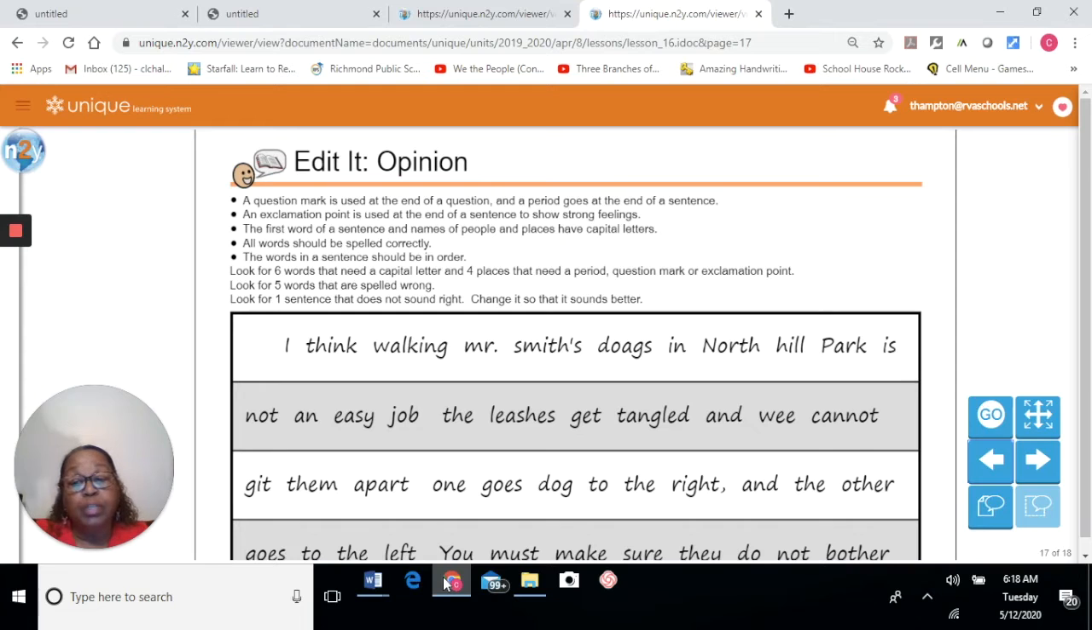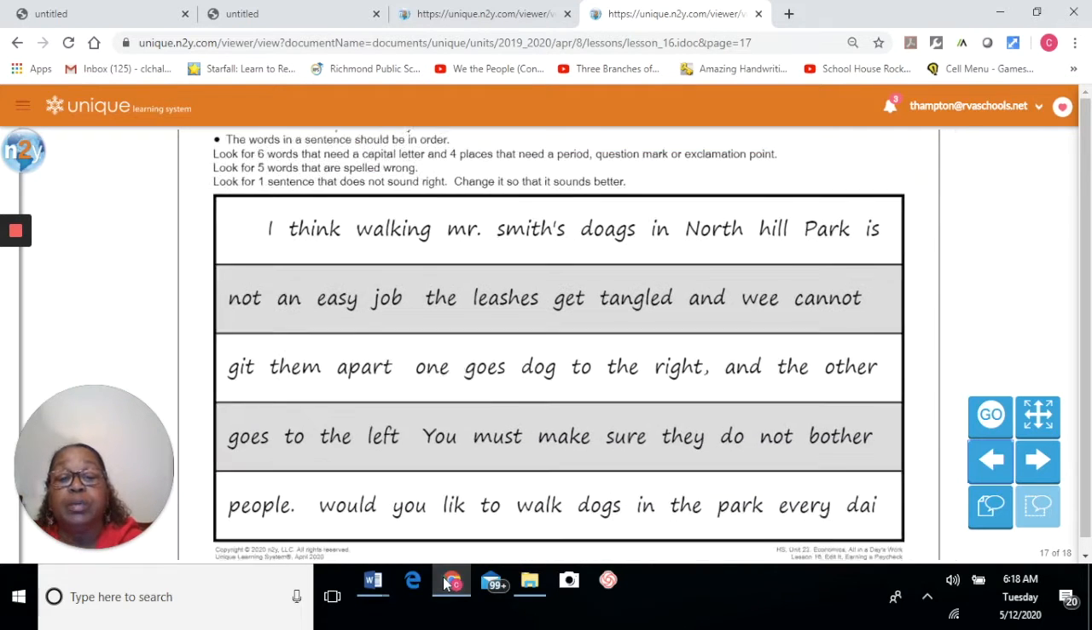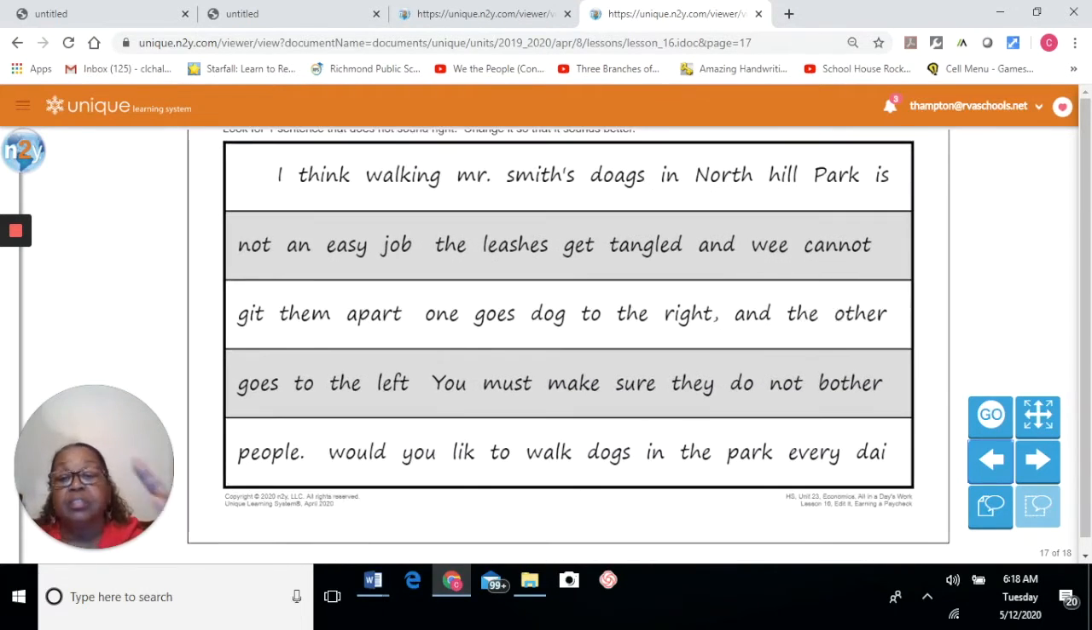And we want to make sure that we spell all of our words correctly and that the words in the sentence are in an order that makes sense. A sentence has to make sense. So if the words are out of order, it will not make sense. And those are the things we're going to be looking for today. And this is the paragraph we're going to be working on.